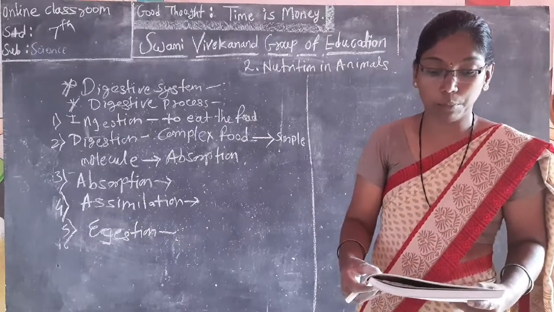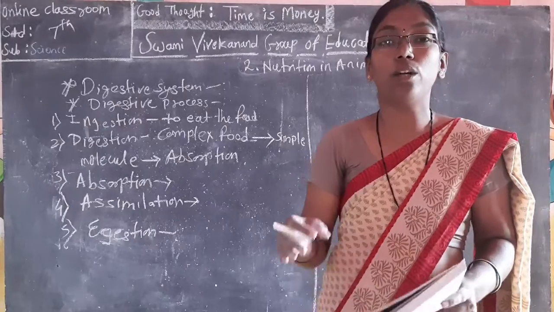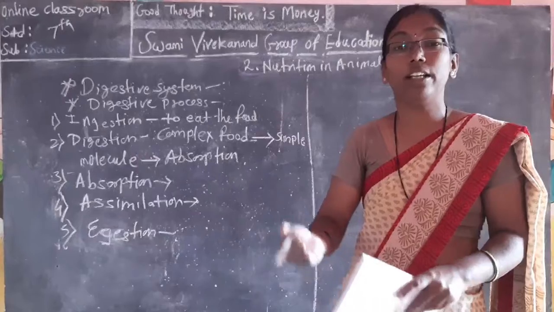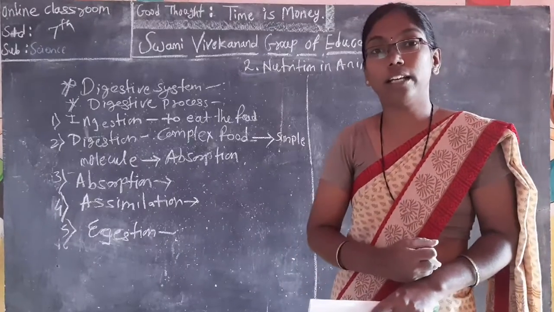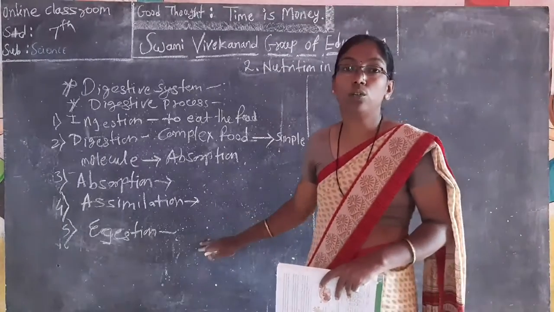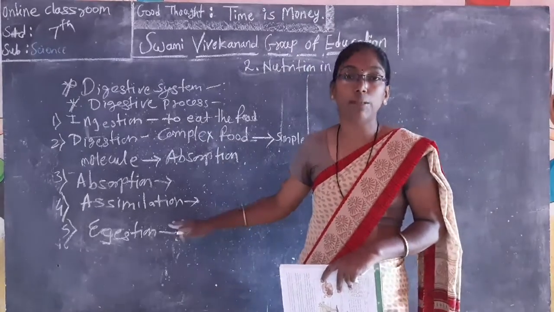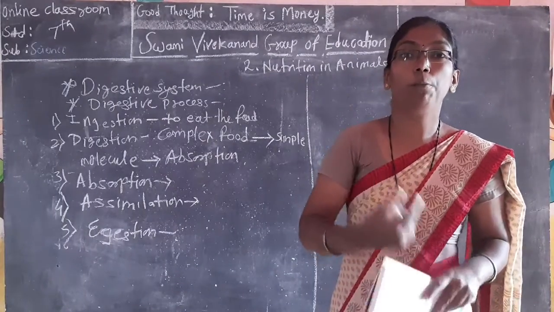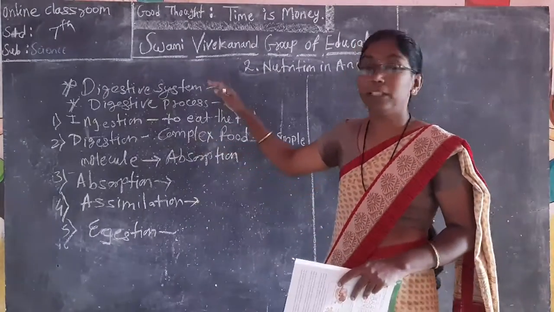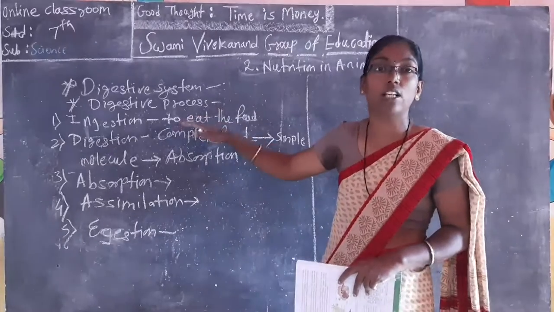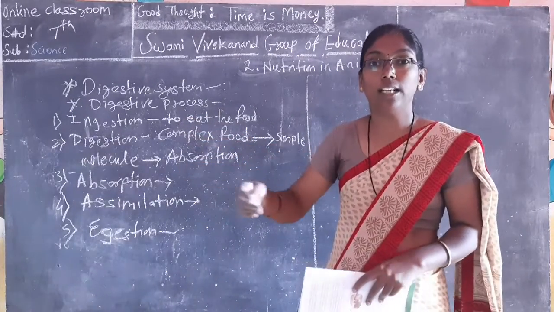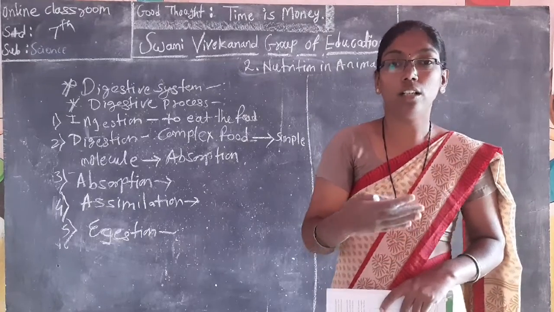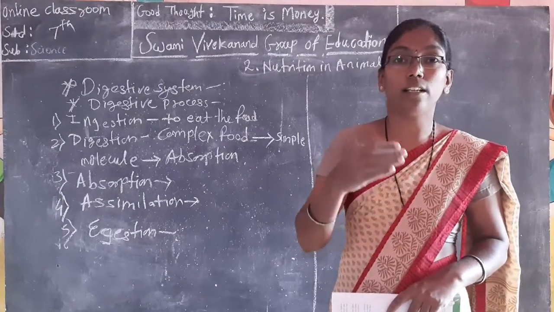What is the reason? Our body requires energy to carry out regular activities. To control these activities, we require energy. And how do we get the energy? Through the food, through the oxidation which is done in the assimilation step. So we require food, and we require the digestive process. When we eat food, the digestive process starts and goes through the steps: digestion, absorption, assimilation. So food can give us energy.